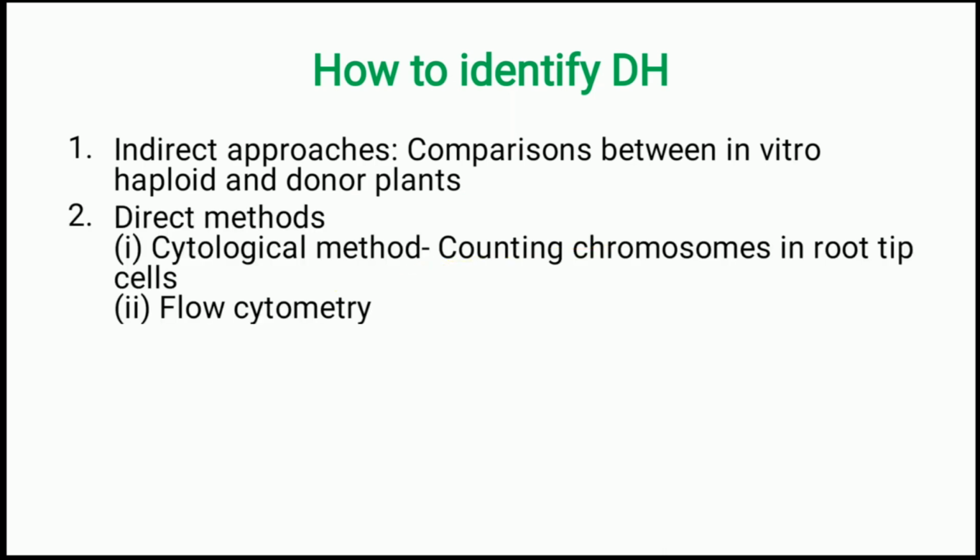For direct methods, we follow two methods. One is the classical cytological method. We take a small portion of root tip, crush it and observe the chromosome number directly under a microscope. The second, modern method is flow cytometry. Here we use dyes like propidium iodide that can directly show the DNA content of the cells, from which we can easily identify the cells containing a haploid set or a diploid set of chromosomes. Here we use diploid cells as a control.